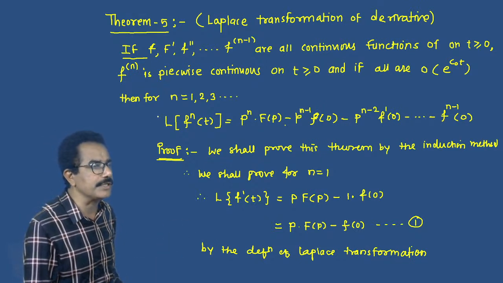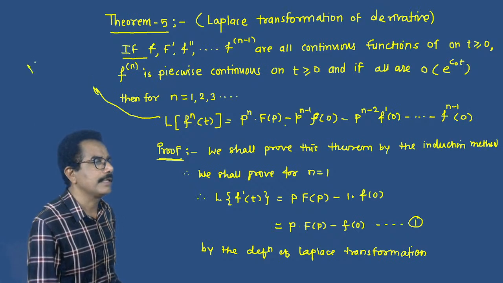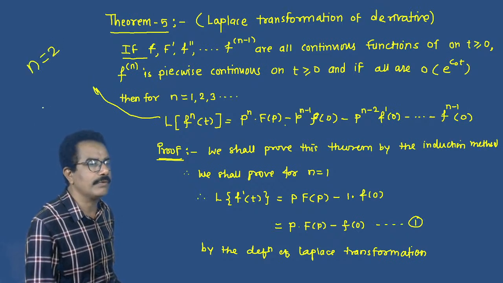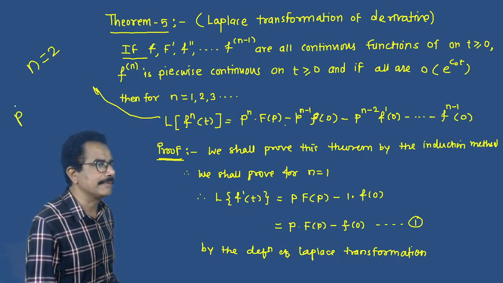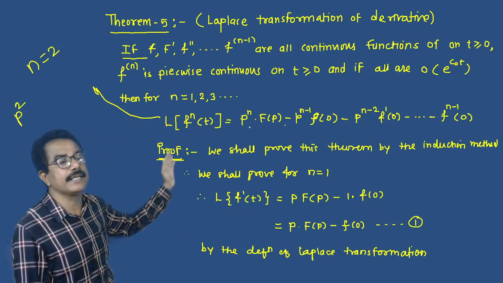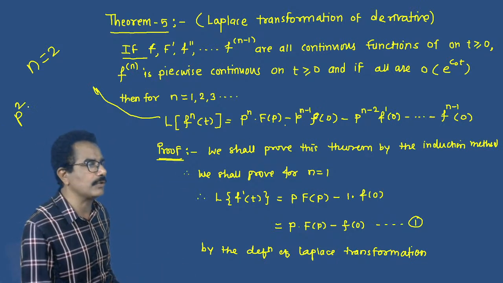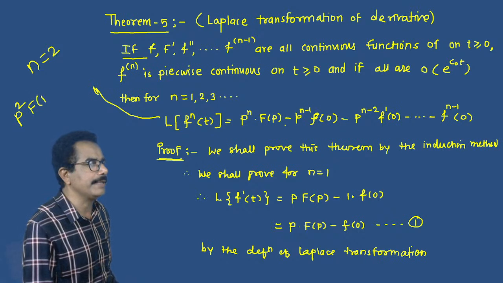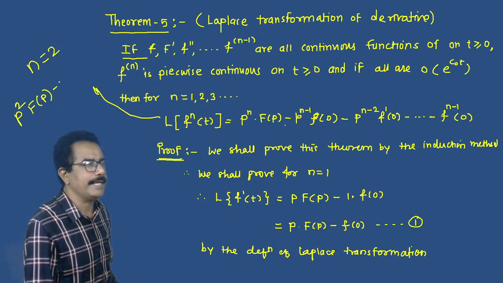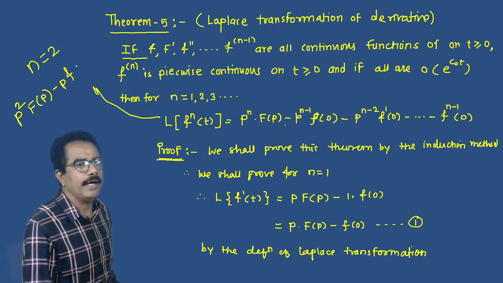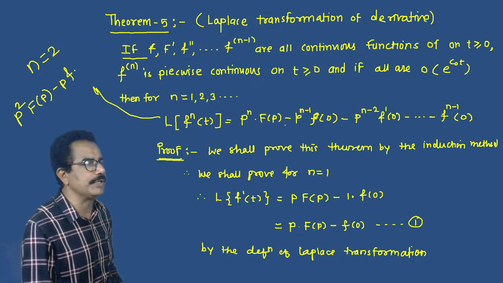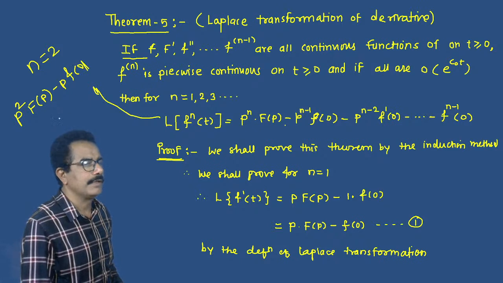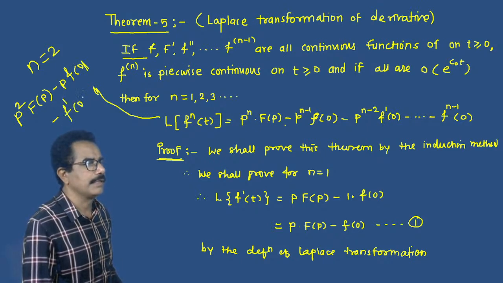If we put n is equals to 2, then what will happen? On the right side, p square into capital F of p minus p into f of 0 minus f dash of 0.